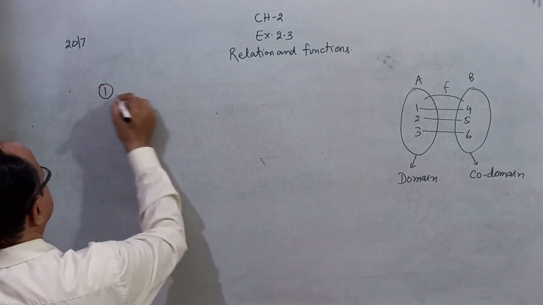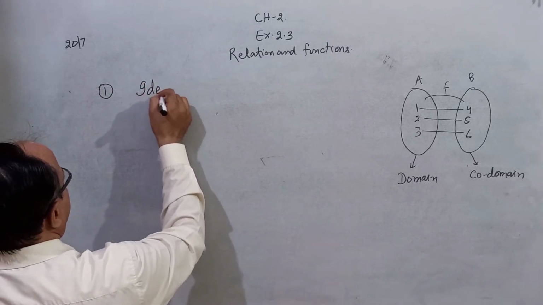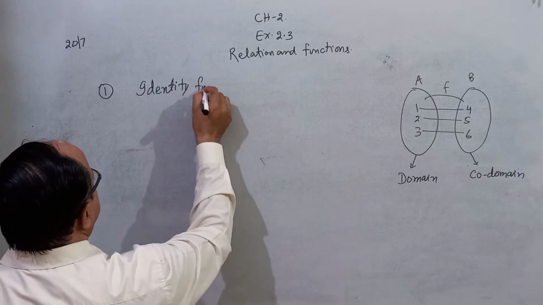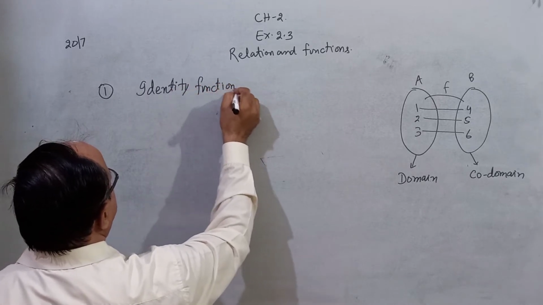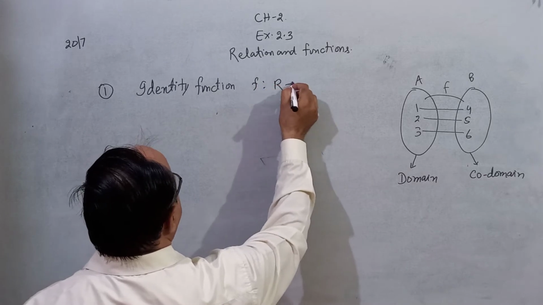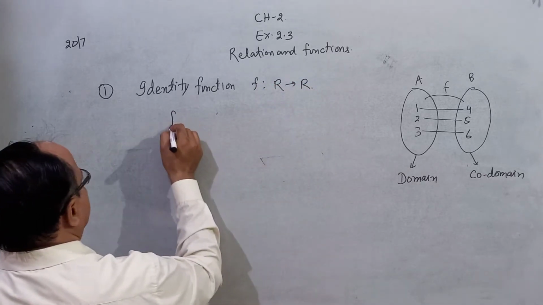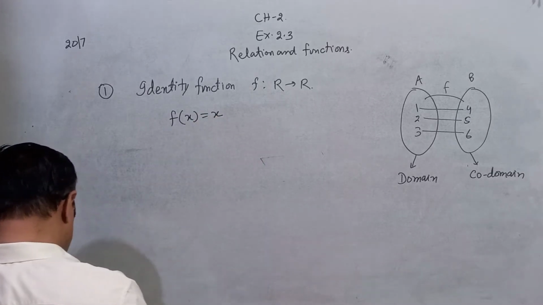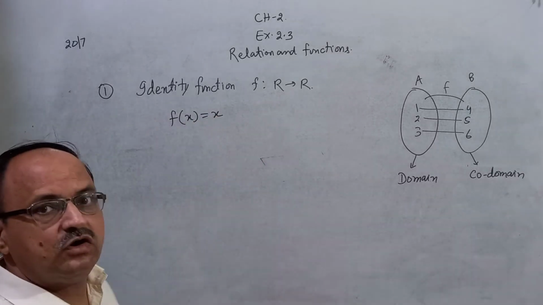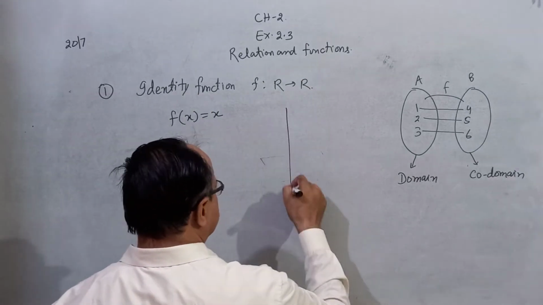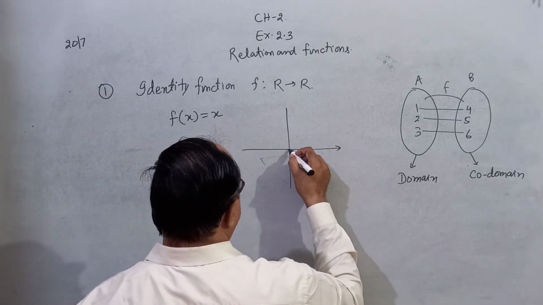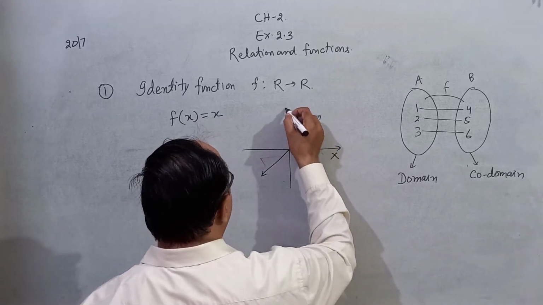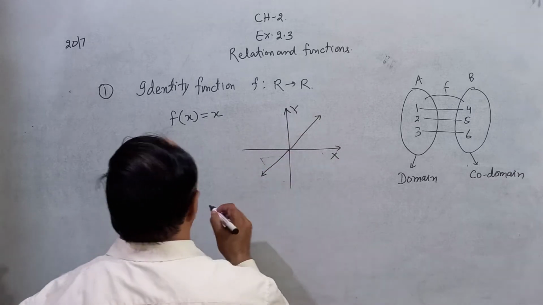In function, number one, identity function. Function from R to R. You can say that f of x is equal to x. This function is called identity function. The graph of this function, the line passes through the origin.